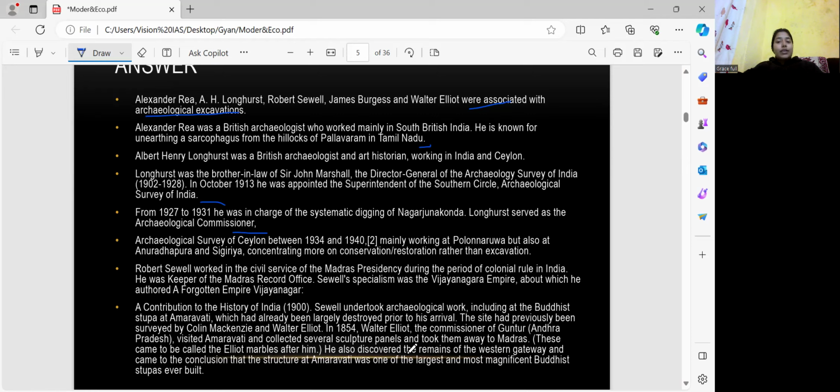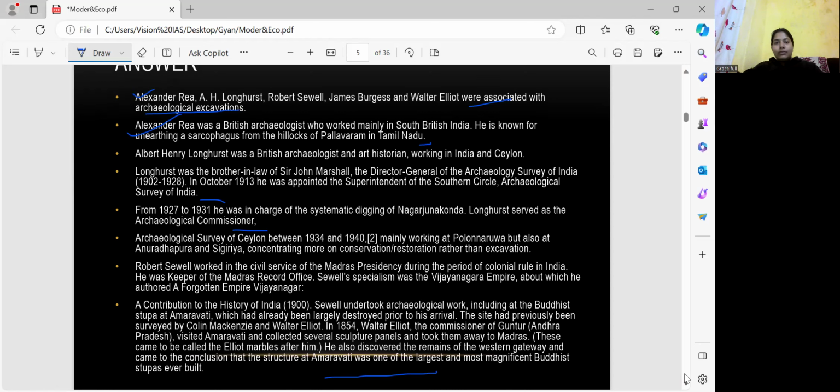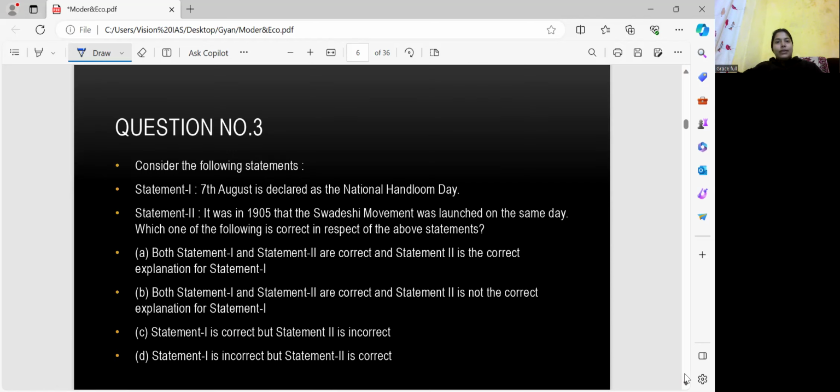He also discovered the remains of the western gateway and came to the conclusion that the structure at Amravati was one of the largest and most magnificent Buddhist stupas ever built. Okay, so here we are getting a few pieces of information about this personality, and definitely it will help in solving the question.